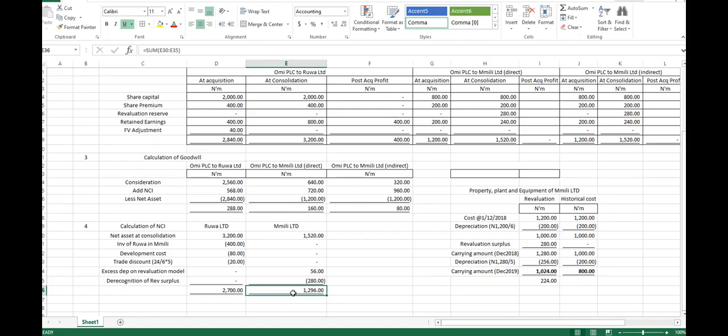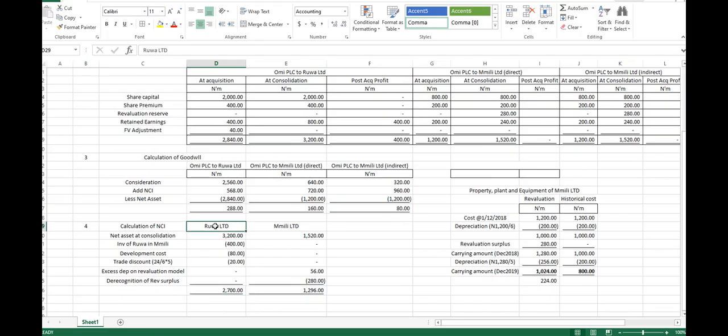Now I'm using the date of consolidation, not the date of acquisition and post acquisition. I'm using the date of consolidation as given to us in the financial statement. Now, what is the NCI in this question?